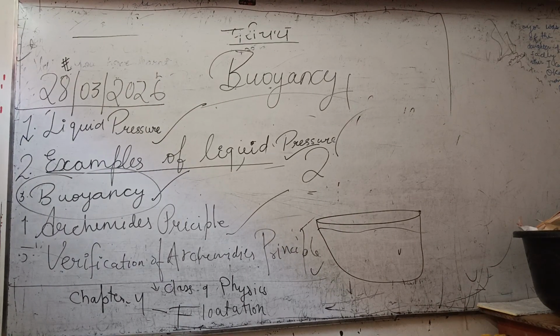And what is the verification of Archimedes principle? You have to take a spring balance, tie a wood to it, and keep it in the air. You will see a reading of 9 mm, and when you put it in the water, it will reduce and become 6 mm. This states that in the open air the weight is heavier and in water it is much lower, which is the verification of Archimedes principle.